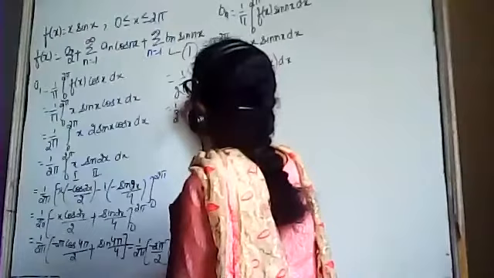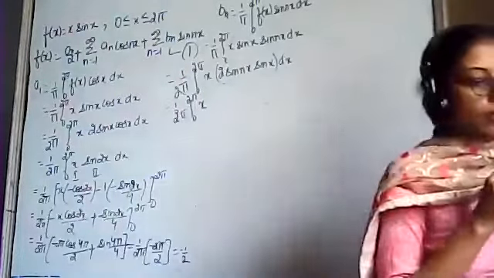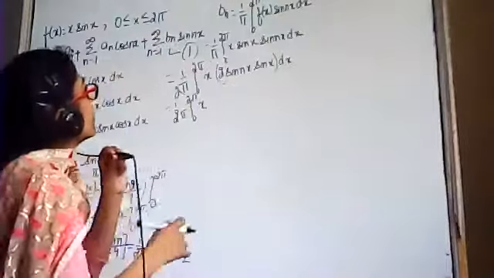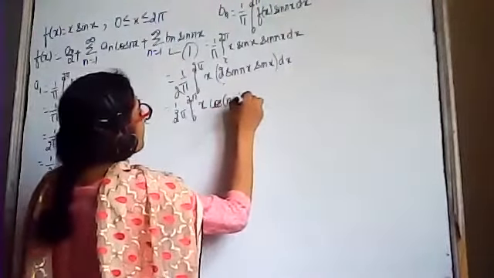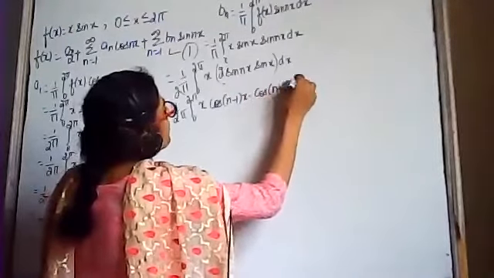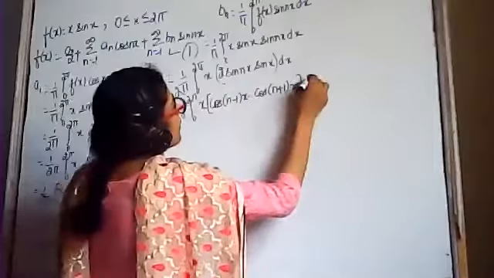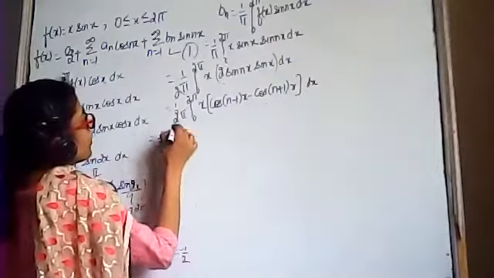This is from 0 to 2 pi x. 2 sine a sine b is cos of a minus b minus cos of a plus b, dx. This is equals to 1 upon 2 pi.